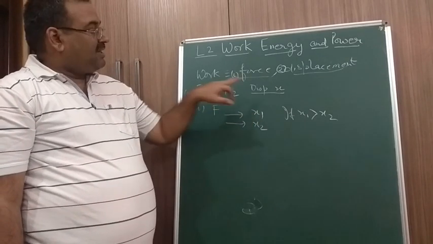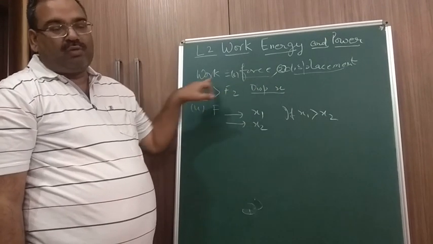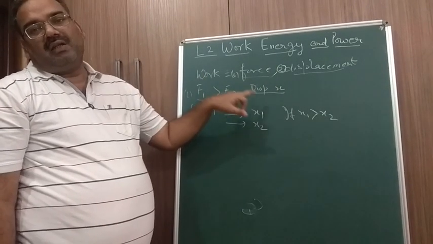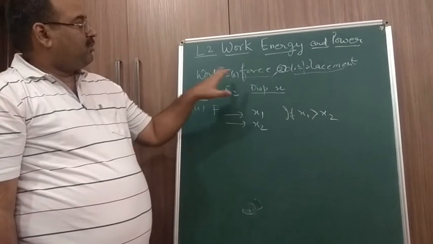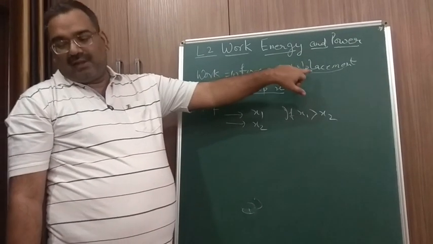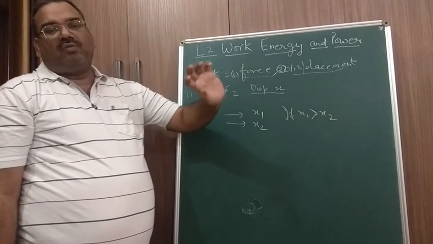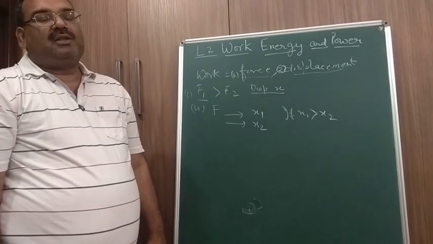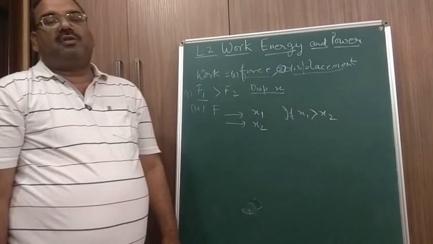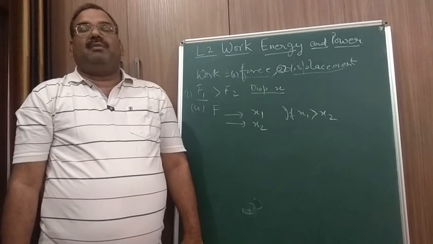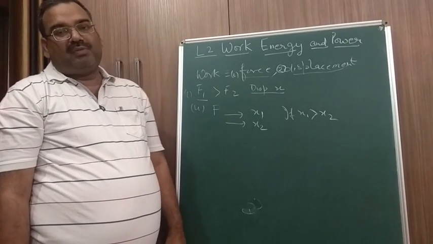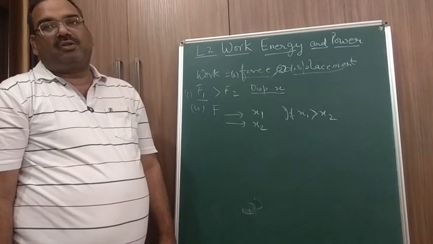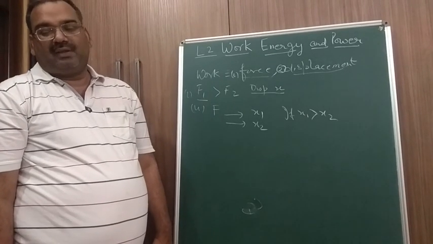If the displacement is the same and force is more, then work done is more. So it tells you that work depends upon both force and displacement. The amount of work done depends upon the magnitude of the force applied and the magnitude of the displacement made by the object when the force is applied in its own direction.